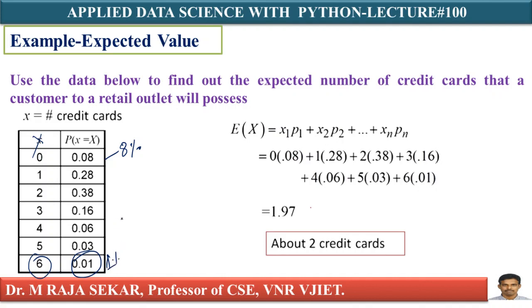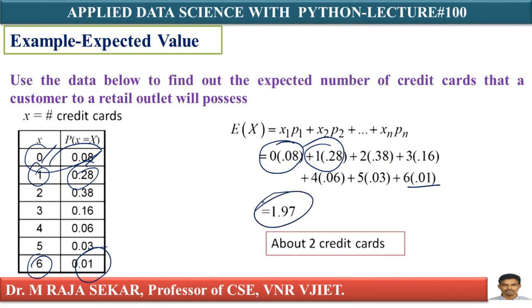Now I must calculate the average value or expected value. How can I calculate? This is the formula. E of X equals, this is x1, x2, x3, x4, x5, x6, x7. This is P of x1, that is P of capital X equals small x1. I am just multiplying them. That's what we discussed. 0 into 0.08. This is x1 and this is p1. Plus this is x2 into p2, 1 into 0.28. So on, x3 into p3, and so on up to 6 into 0.01.